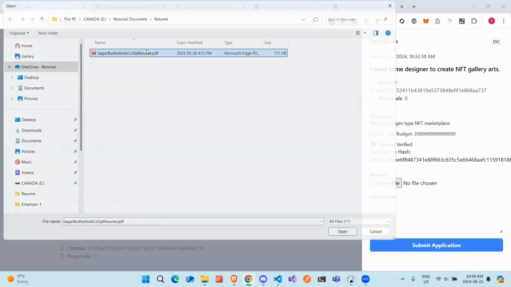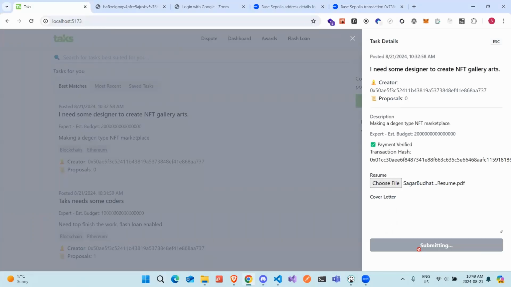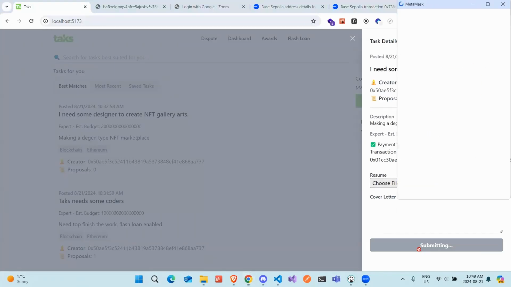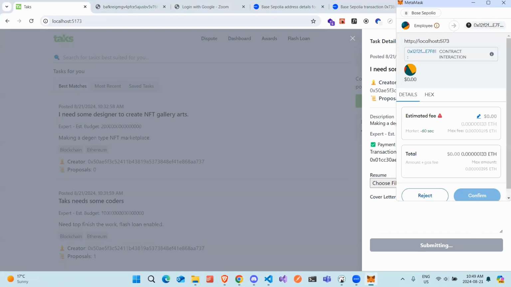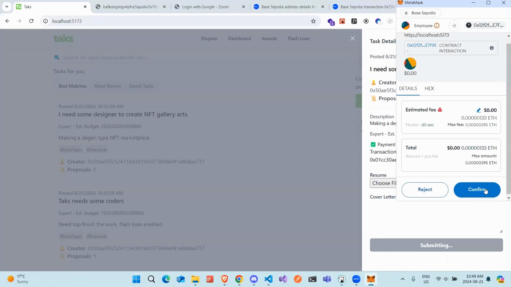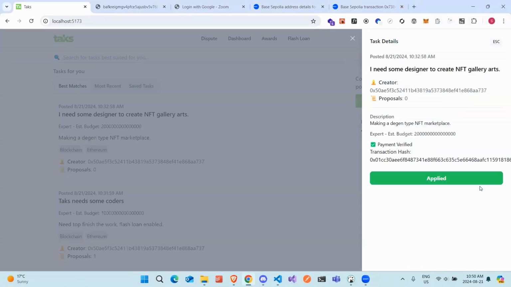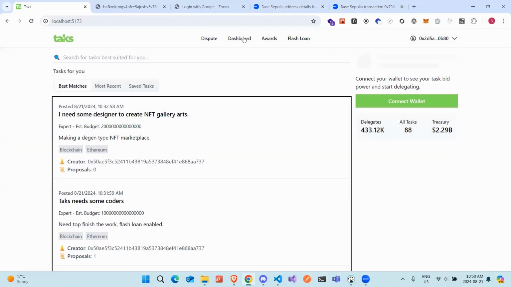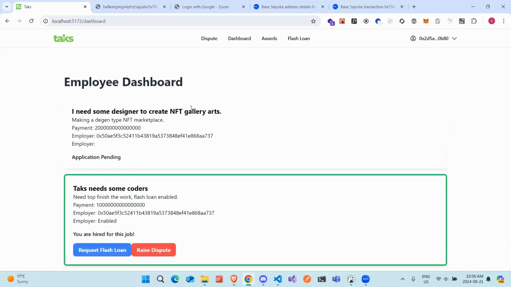The resume is stored in IPFS again. Submit application, and the minor data is stored on the blockchain, and we don't have to worry about the gas fee since it's already minimal on Base, which is layer 2. Meta transactions are enabled, so for some actions you don't even have to pay anything. We work like that. So I just applied for this.